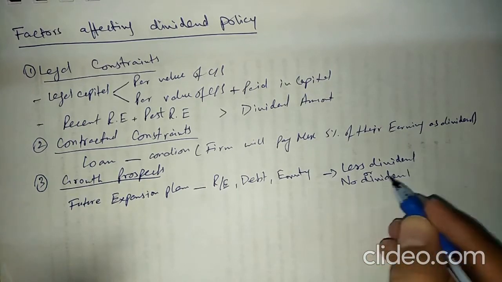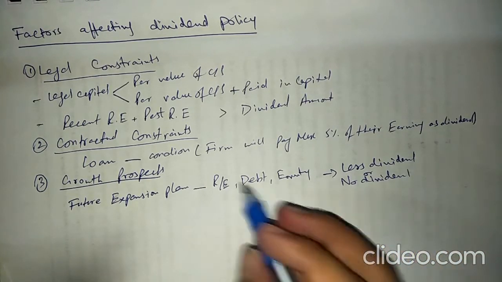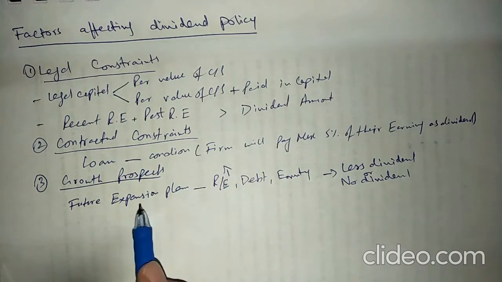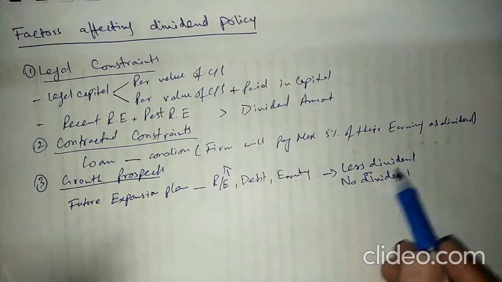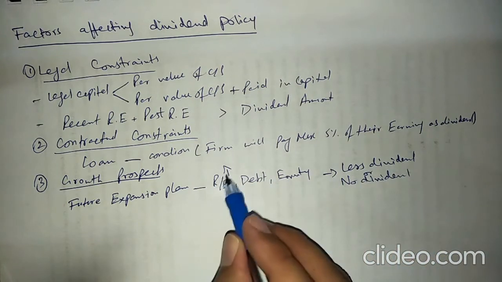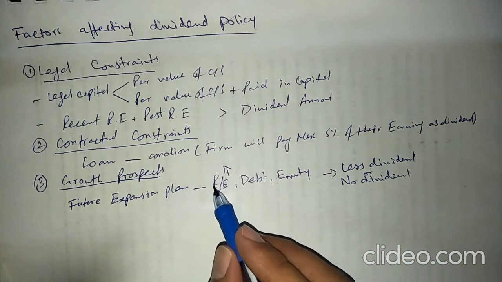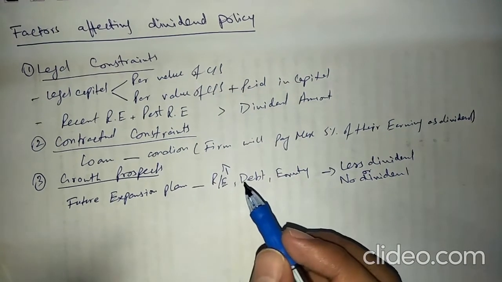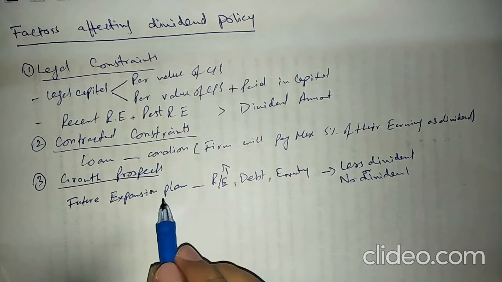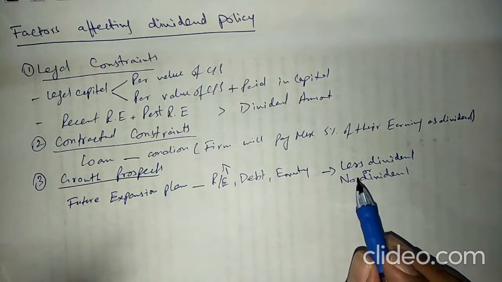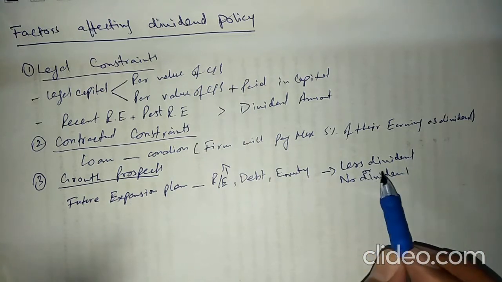Because when a company pays less or no dividend, the retained earnings amount will increase, and the future funding need will decrease. If a company does not have future plans, it has a lower requirement for cash in the future, so companies pay higher dividends.